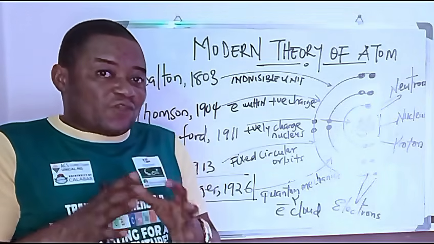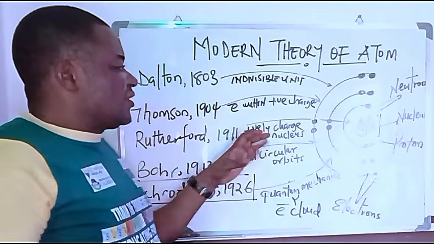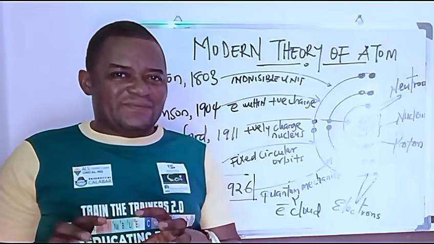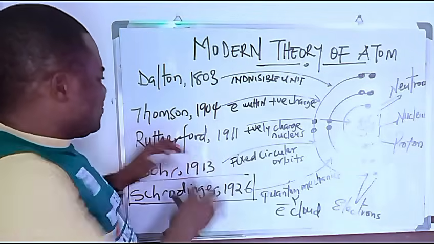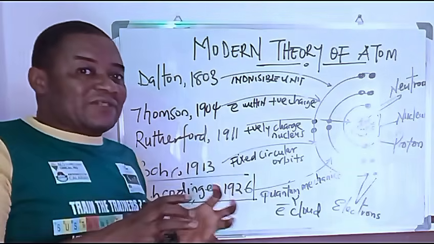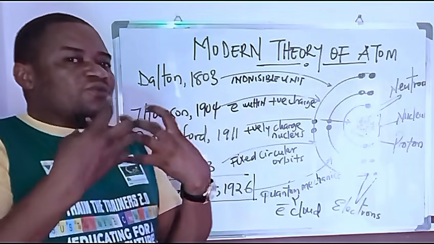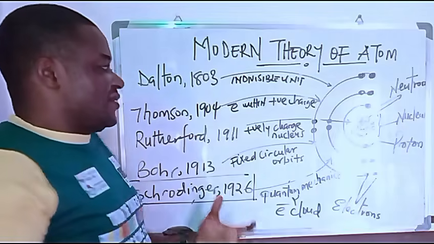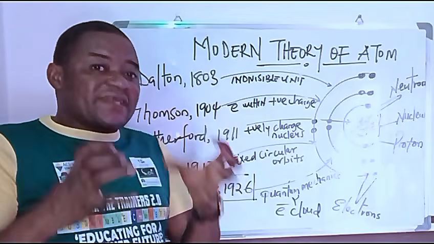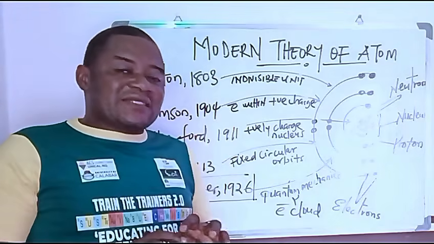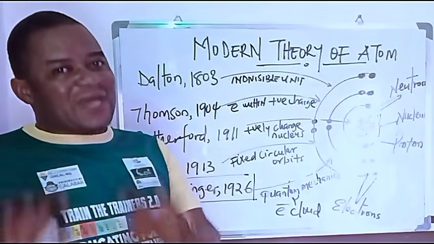His type of atomic description was narrowed to a nuclear atom. So you can see that his understanding of the atom, from the fact that he was able to bring to the light of science the presence of a nucleus, is described as what? As the nuclear theory of an atom.